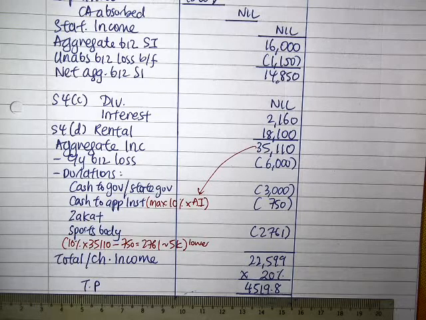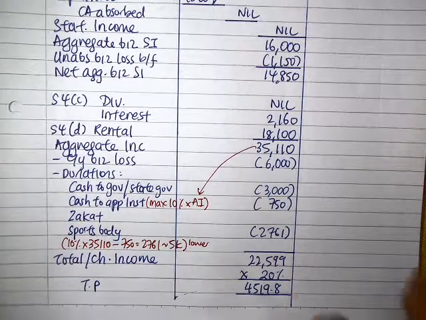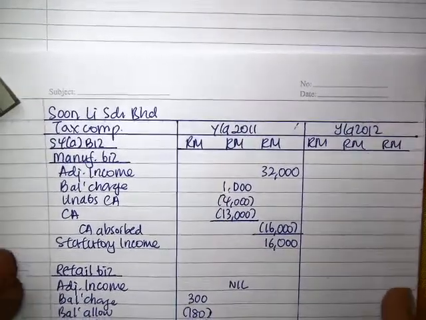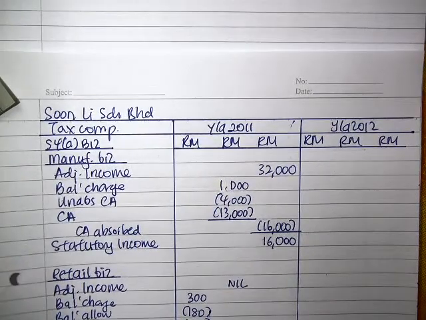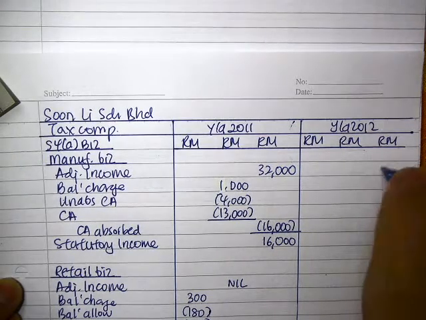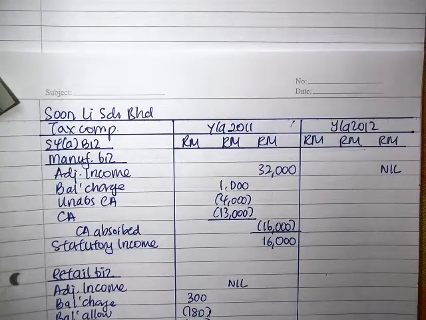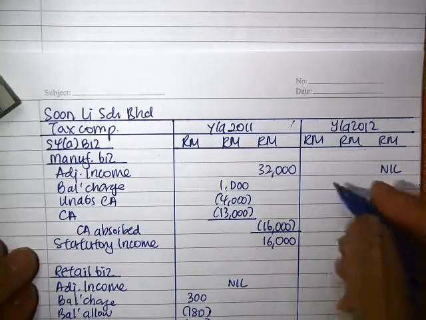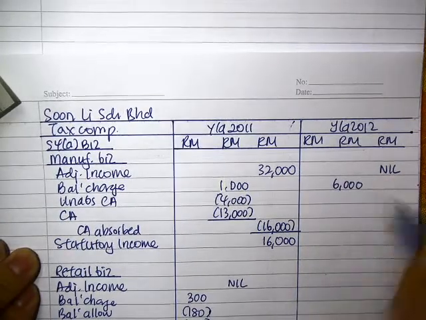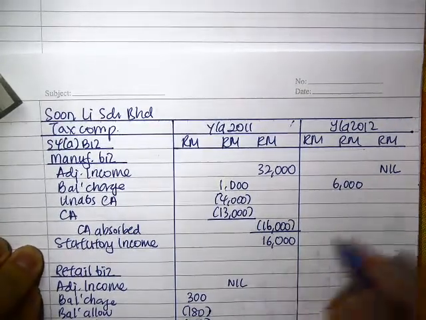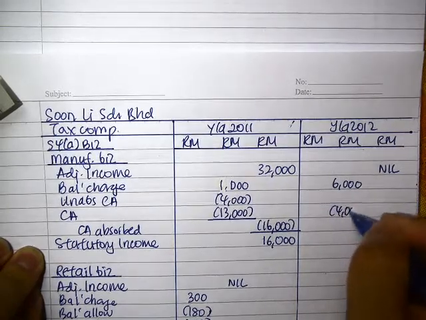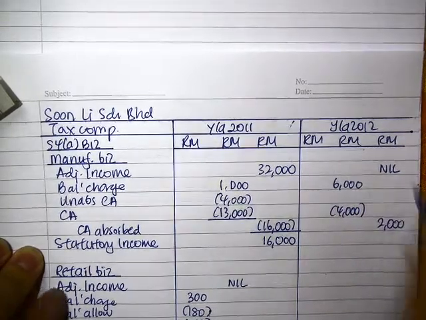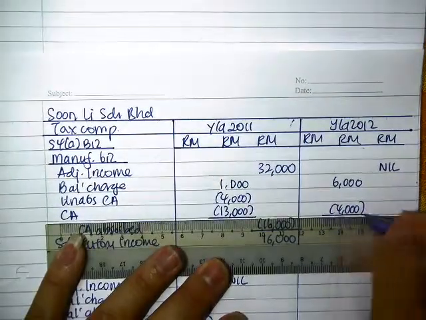Alright guys, we're going to see YA 2012. For 2012, the manufacturing business is making losses, so adjusted income is nil. We have a 6,000 balancing charge, and there's 4,000 of capital allowance that brings us to a net charge of 2,000.